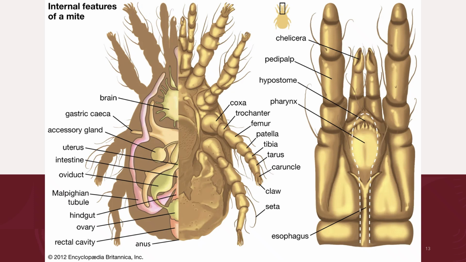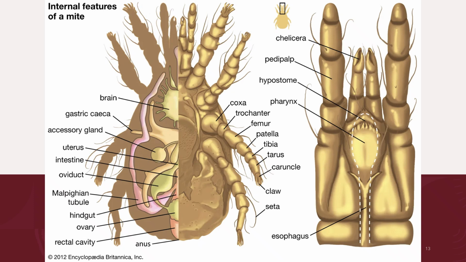This diagram shows the internal and the external features of a representative arachnid, which is the mite, showing the major body parts, particularly the gnathosoma or the capitulum and the idiosoma. So the larger body segment is the idiosoma, and as you can see, it bears the legs, it bears the genital and the anal openings, and the assortment of tactile and sensory structures.